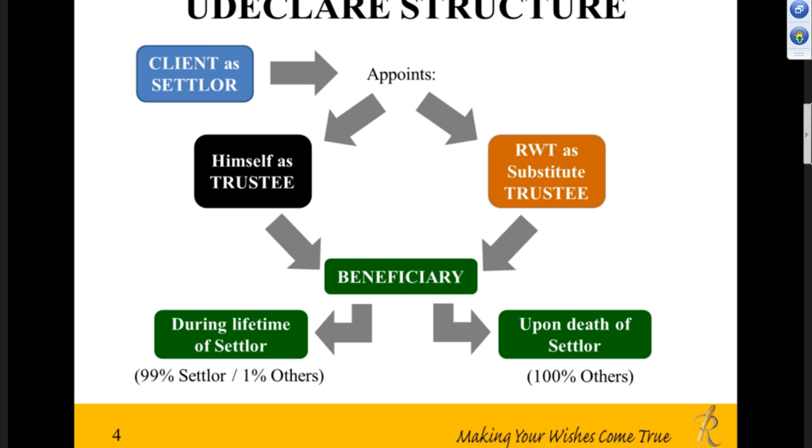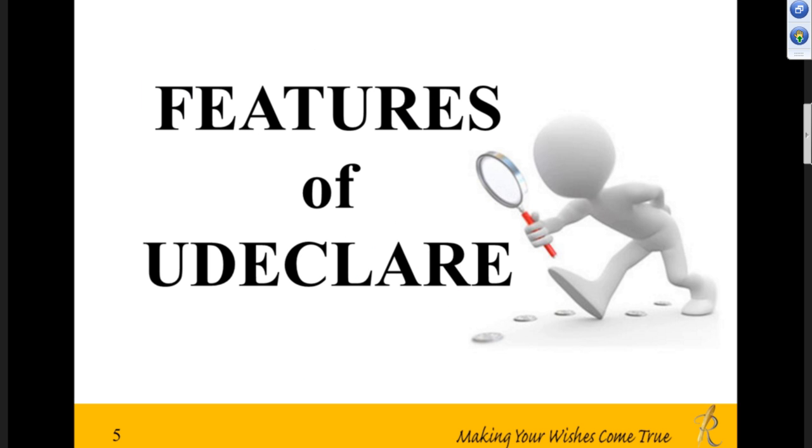When does Rockville's actually act as trustee proper? Rockville's acts as trustee proper when the settlor dies or when the settlor suffers TPD or coma. Rockville's will take over the assets inside the trust to act as trustee. Okay. Now, the simple diagram to illustrate how UDeclare works.